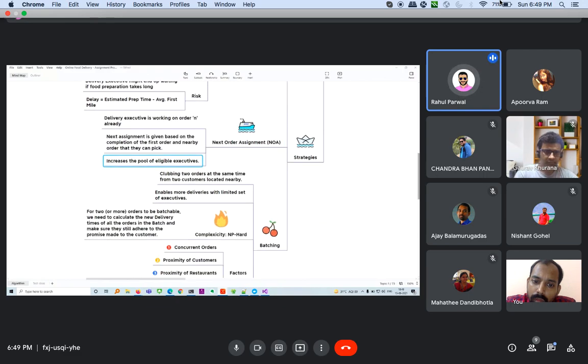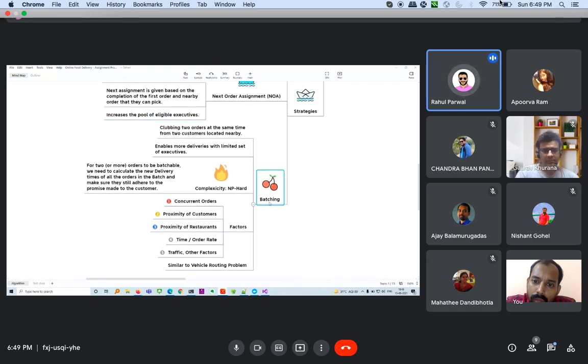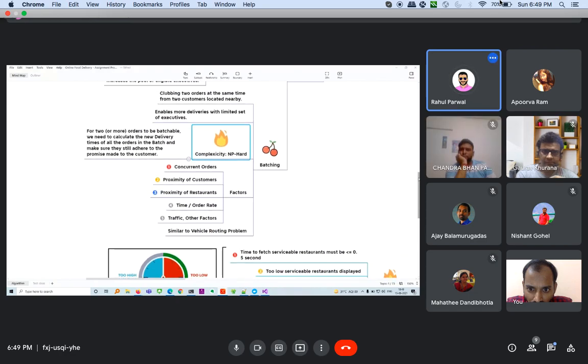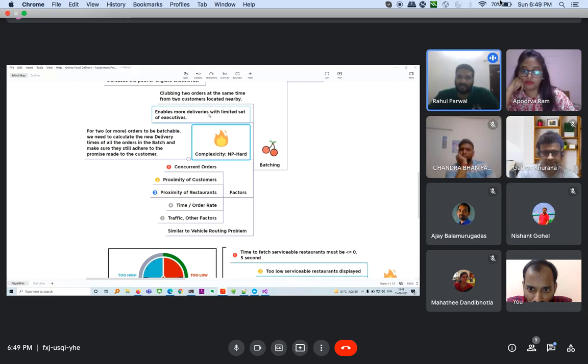The third strategy is batching. Batching is clubbing 2 orders at the same time from 2 customers who are located nearby. This is a very typical and hard problem for Swiggy or any algorithm to solve, because the complexity is NP-hard, so however much you try, it might not be the optimum solution. And there is always a risk that if you don't compute that within a second, you end up losing a customer. The benefit of batching is that it enables more deliveries with a limited set of executives, because each executive can then take 2 or more such orders.